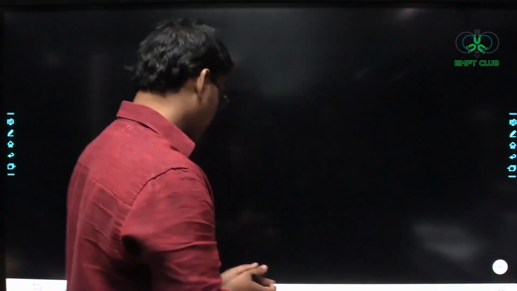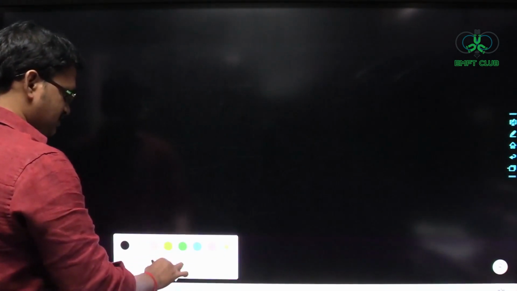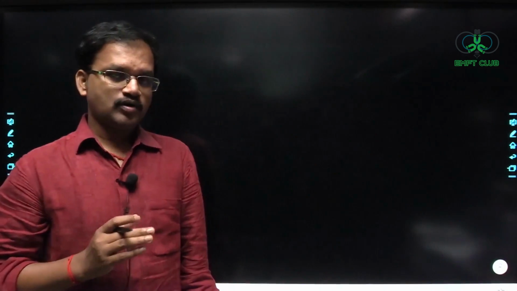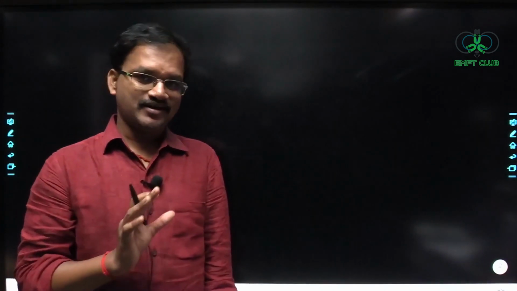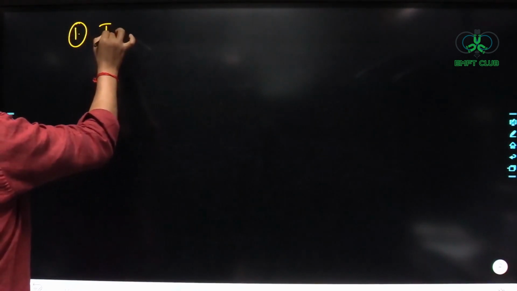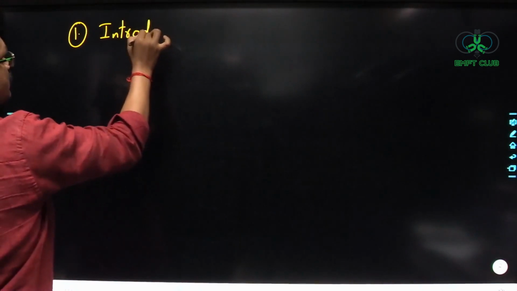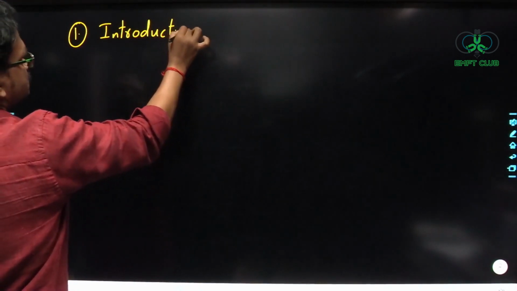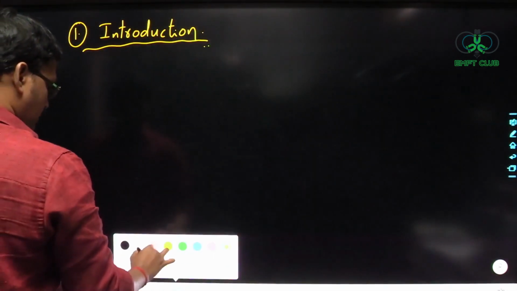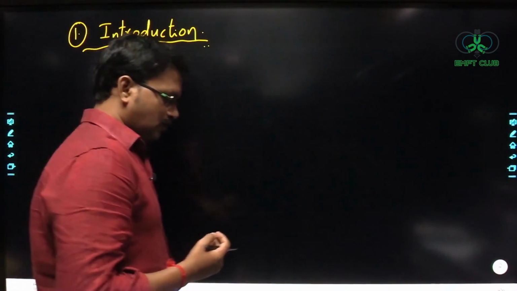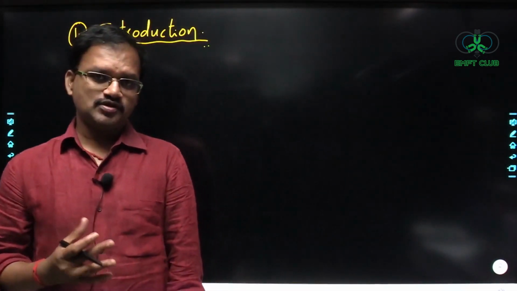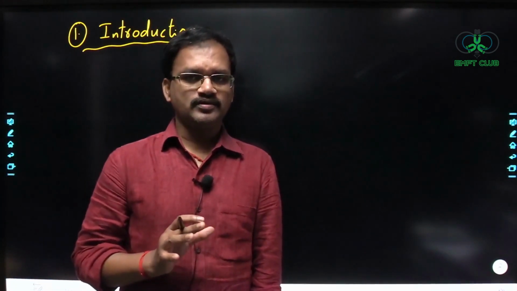So the first topic we are going to cover. In the previous lecture I gave the topics that we are going to cover. In this lecture we are going to start with the first topic, that is introduction. Here I am going to tell you the importance of the electric field, magnetic field and electromagnetic waves. That is what we are going to briefly discuss.